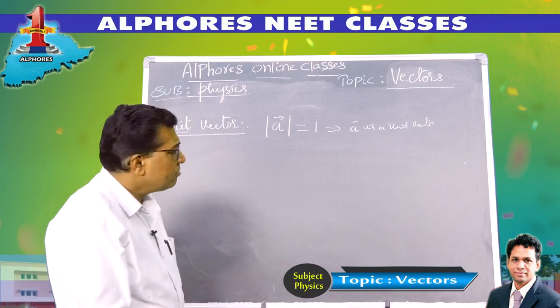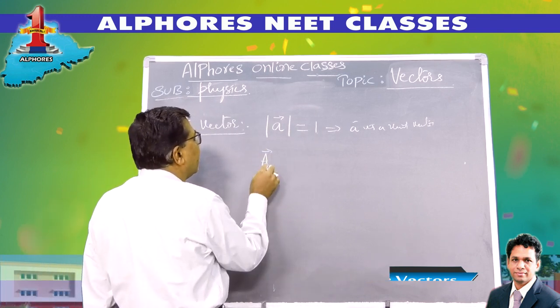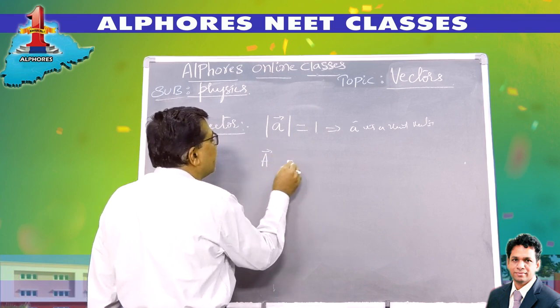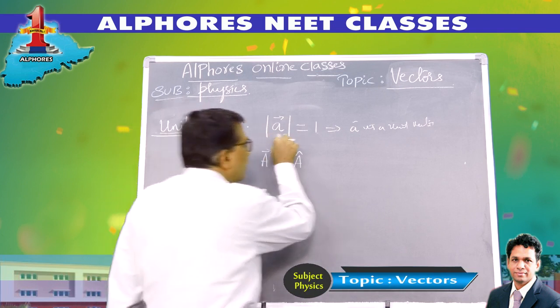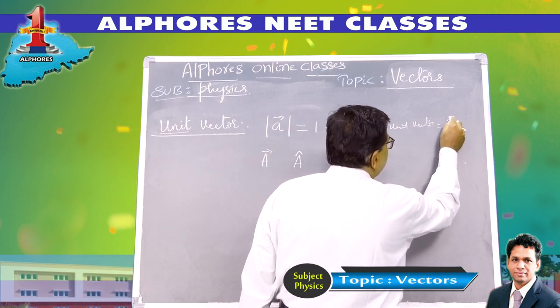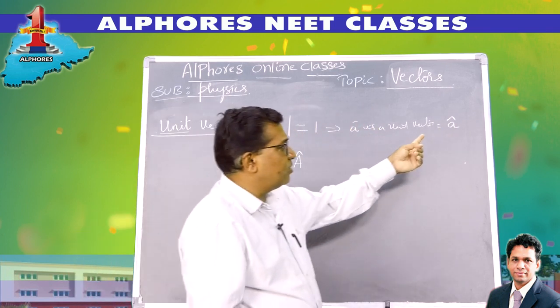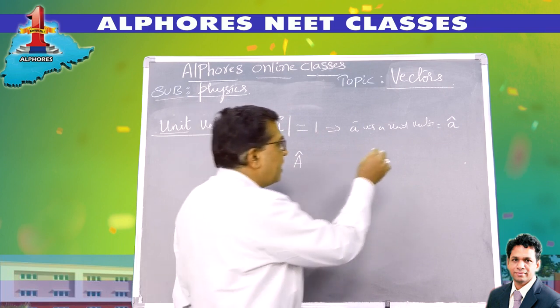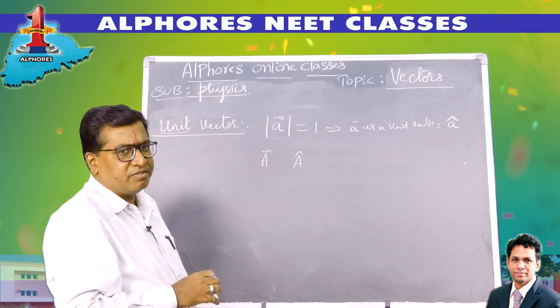If A bar is a vector, then the unit vector in the direction of A bar is represented as A cap. So this is represented as A cap. It is termed as A cap or A hat, and it is denoted with an arrowhead above, like this way, A cap. It is a symbol for a unit vector.